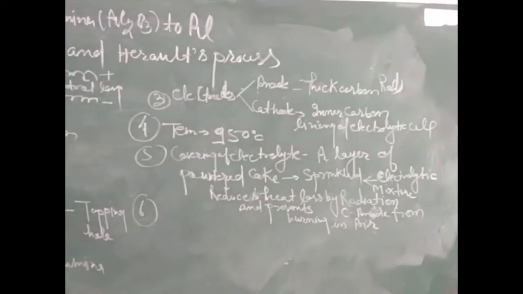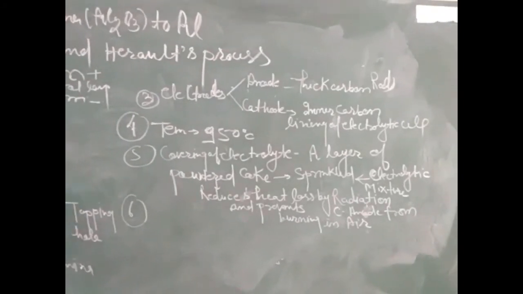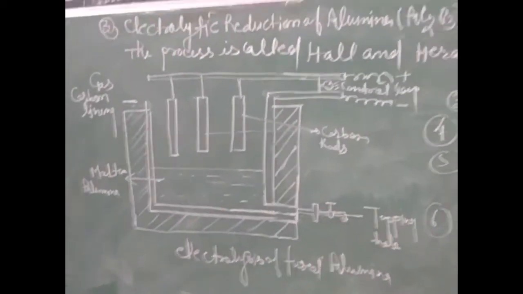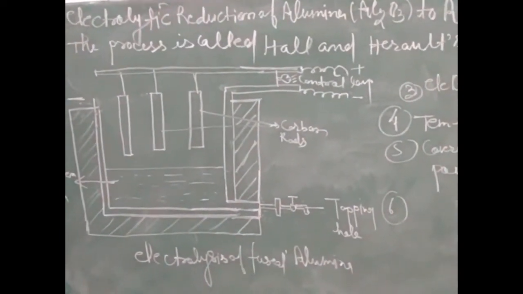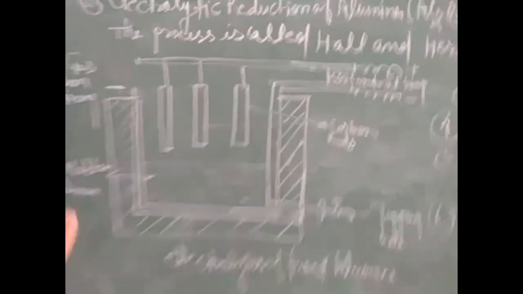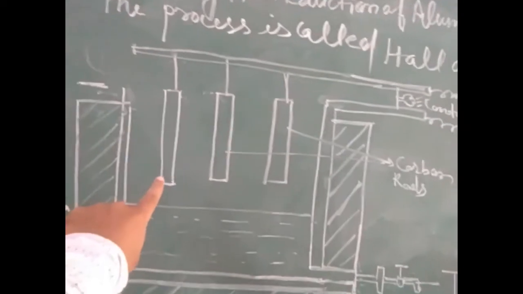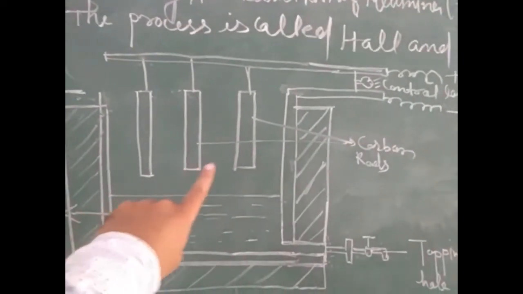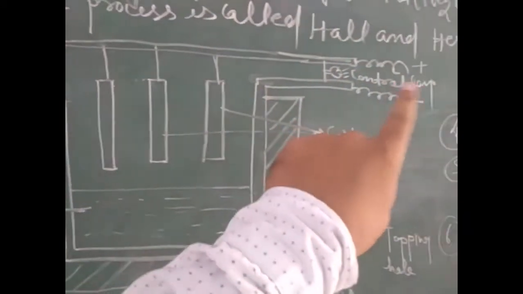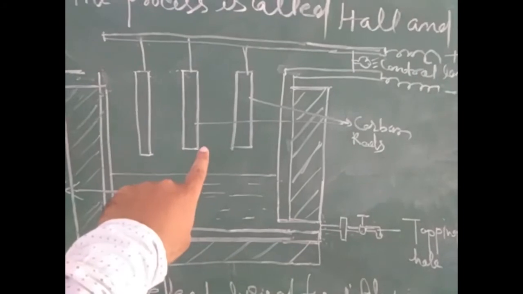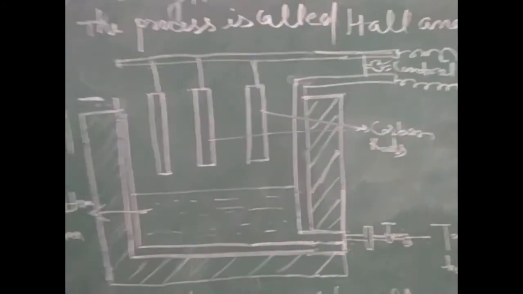Now, the third thing used in the process is the electrode. As we can see in the diagram, two electrodes are used. The first one is the anode electrode, which is made up of carbon rods. This anode electrode is connected with the positive terminal of the battery. You can watch here.